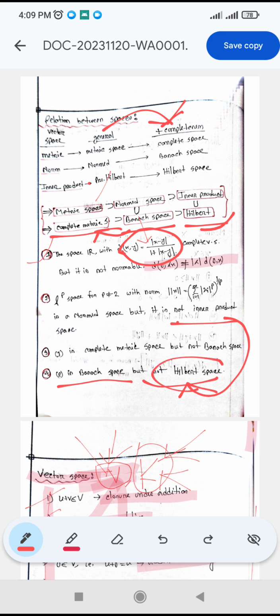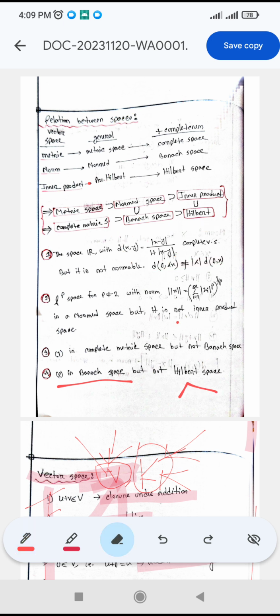So if we summarize the relationship between these spaces, it is that metric space is the superset of normed space and inner product space, then complete metric space is a superset of Banach space, which is a superset of Hilbert space. Then Hilbert space is a subset of inner product space. How? Not all inner product spaces are complete, but only the complete inner product spaces are Hilbert spaces. So Hilbert space is a subset of inner product space.